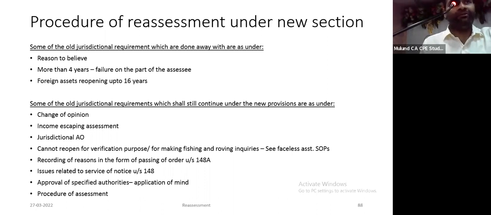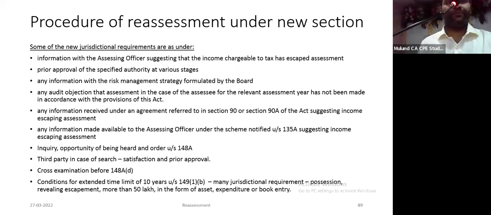Change of opinion, because of Kelvinator. There should be an income escaping assessment. Your jurisdictional AO should issue notice, not any other person. He cannot reopen for verification purposes or for making fishing and roving inquiries. There should be a recording of reasons in the form of an order under section 148A clause (d). All issues related to service of notice are there. Approval of specified authority and application of mind is there. And the procedure of assessment has to be followed.